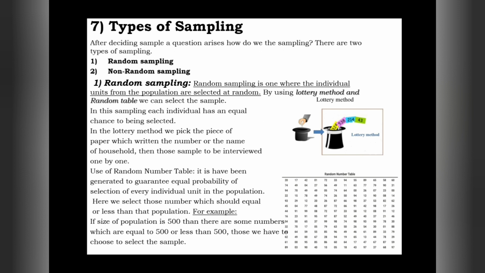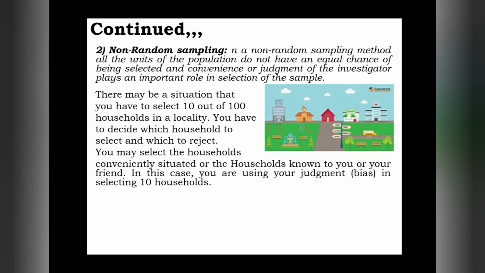So by using the lottery and random number table methods, we select the individuals in random sampling. Thereafter comes non-random sampling, which is what we have to take care of in today's class. In the earlier concept we understood that by using the lottery method or the random number table method, we can select the individuals or samples from the population. Other than that, we can use one more kind of method to select the individuals or units of a population.